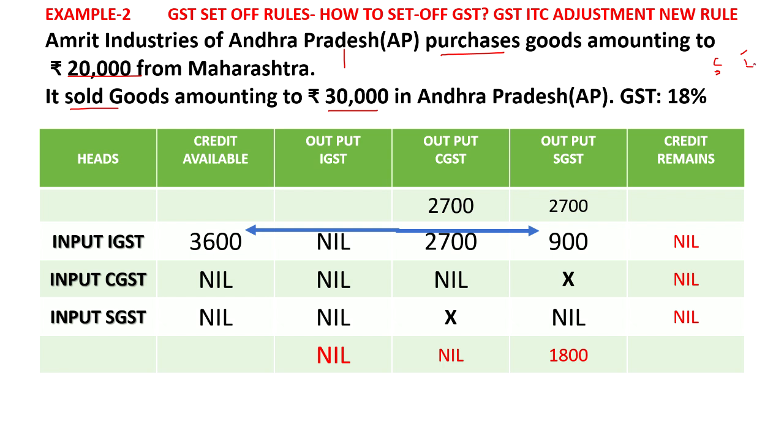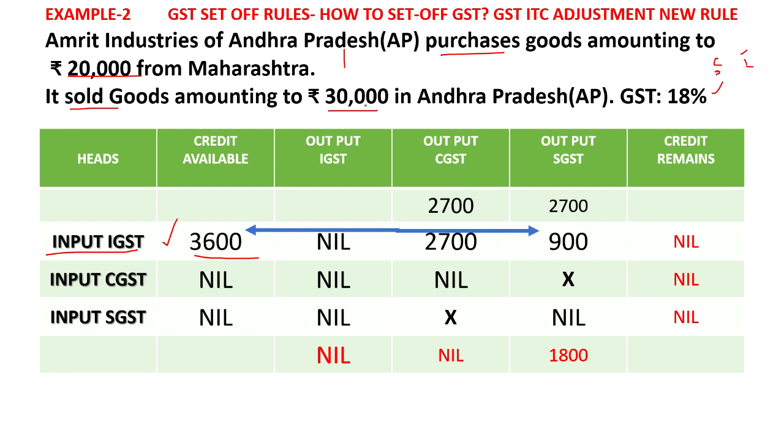What is the IGST percentage? It will be 18% only. 18% of 20,000 will be 3,600. That will be put under the head input IGST. Input IGST you will have 3,600 because you have paid 3,600 to the government as IGST. This input tax credit as IGST can be claimed in a future transaction of sale. So here the second transaction is the 30,000 sale.